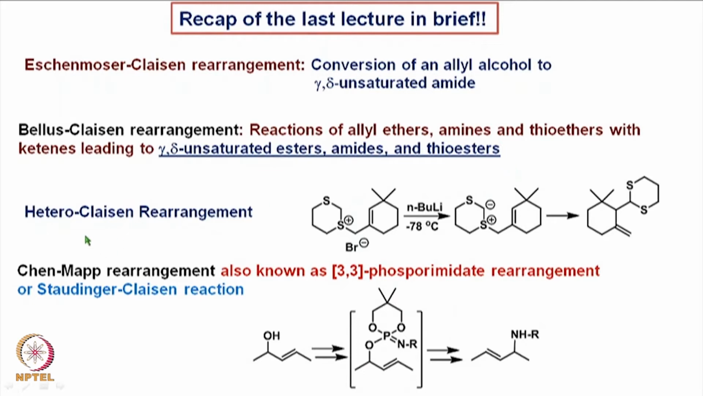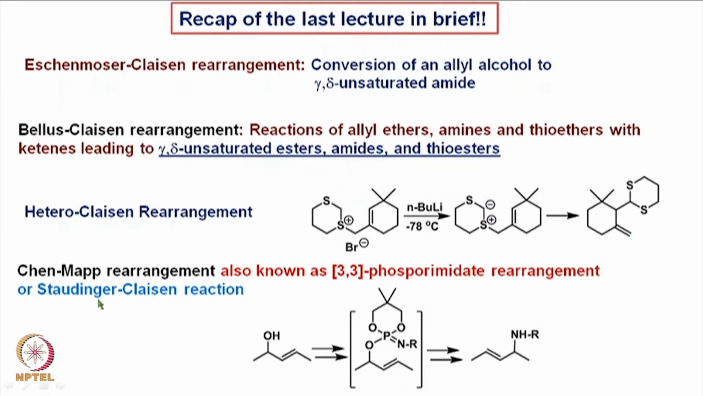We also looked at hetero-Claisen rearrangement, both involving nitrogen and sulfur, and also we saw some interesting reactions of thio-based rearrangements like this, starting with a thio salt like this. If we treat this with butyl lithium, we generate this anion, which undergoes an interesting rearrangement to cleave this carbon sulfur bond and make this carbon carbon bond to get this interesting thioketal based compound.